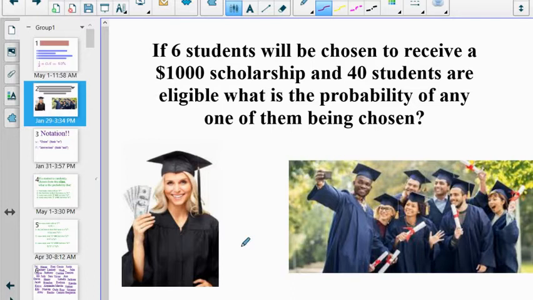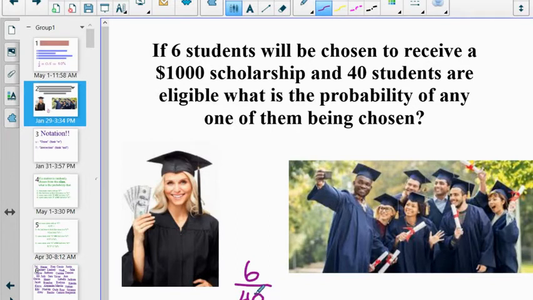If I say that there's a $1,000 scholarship, and there are 6 students that are going to be chosen out of 40 students who applied, who are eligible. And there's no essay, there's no judging or contest or anything like that. It's just there's 40, and they're going to put those 40 names in a hat and draw 6 of those names out. The probability is simply 6 out of 40.